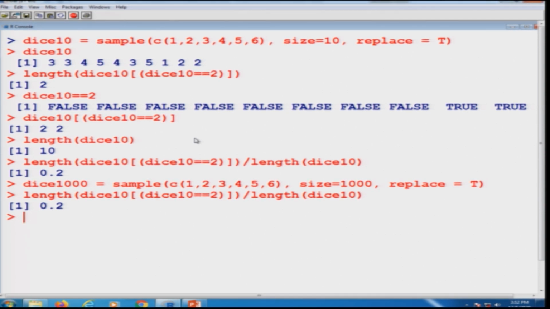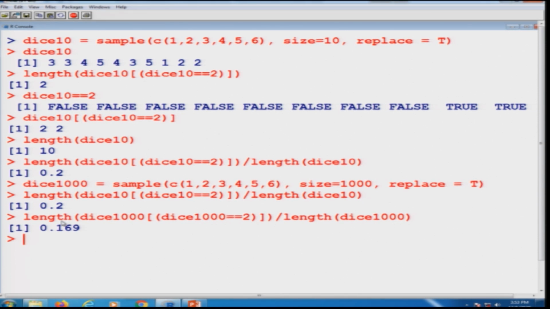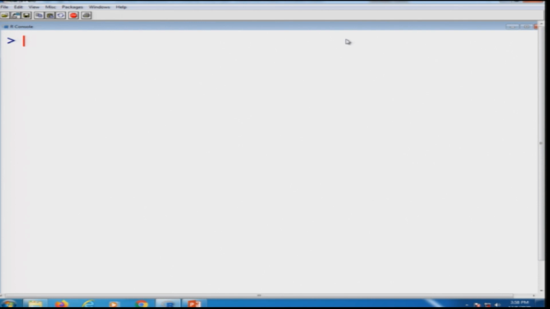Now, if you compare it, I am making it for 1000 observations, and you see how it is changing. You can see now this is coming out to be 0.169, which is closer to 1/6. Right. So, now let me clear the screen, and the data we have is dice 10 like this.